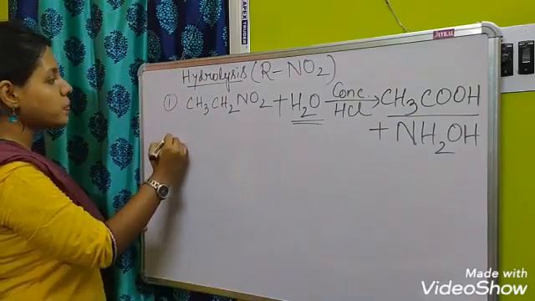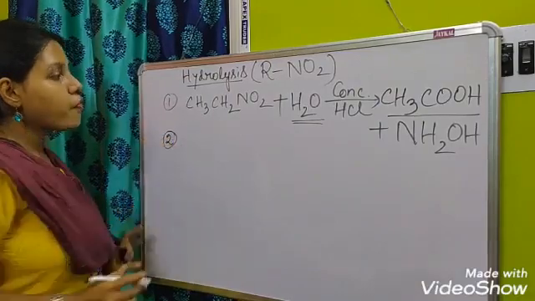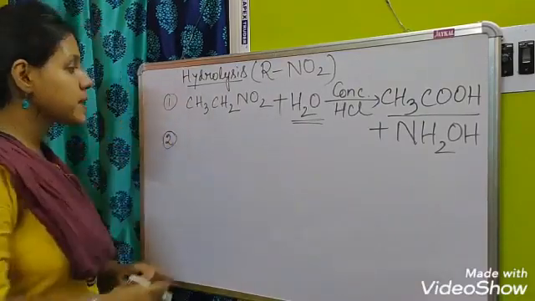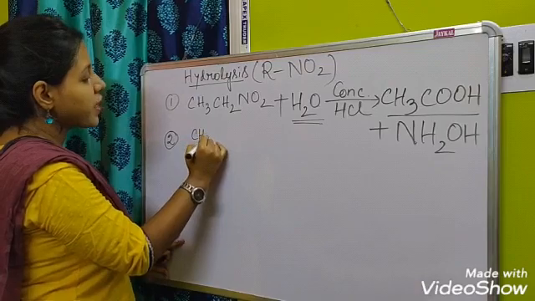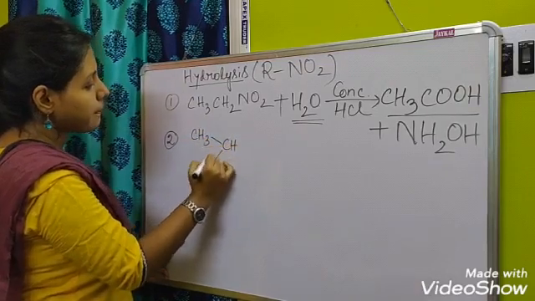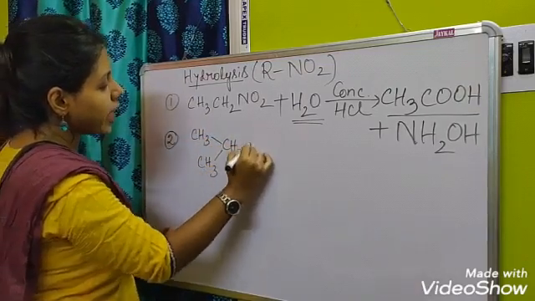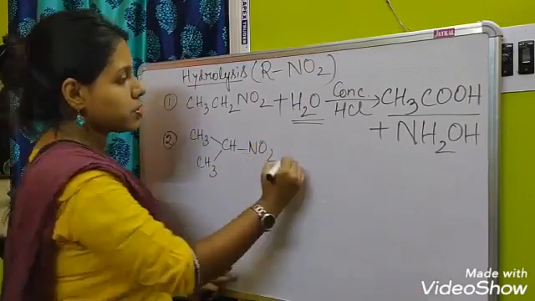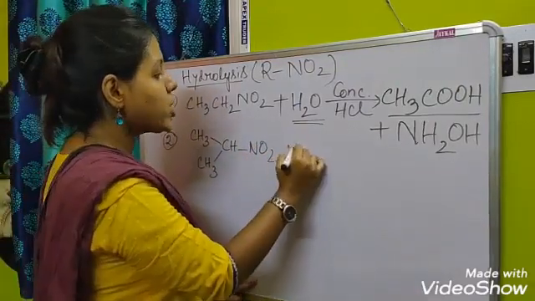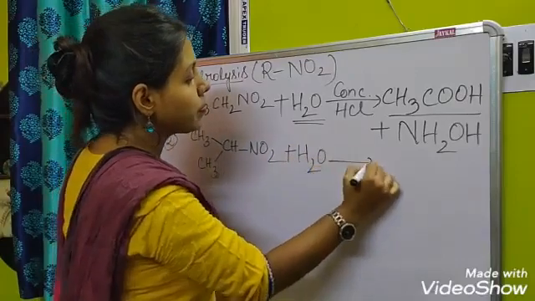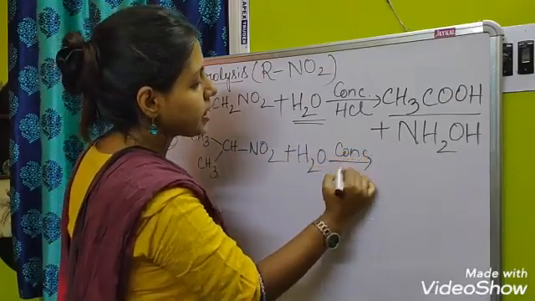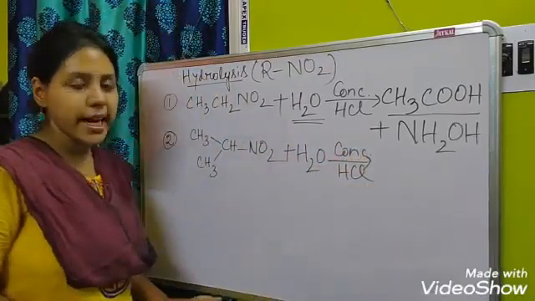Next, number 2, from secondary nitroalkanes, CH3CH(CH3)NO2. Again, due to hydrolysis, H2O and concentrated acid have to be taken.